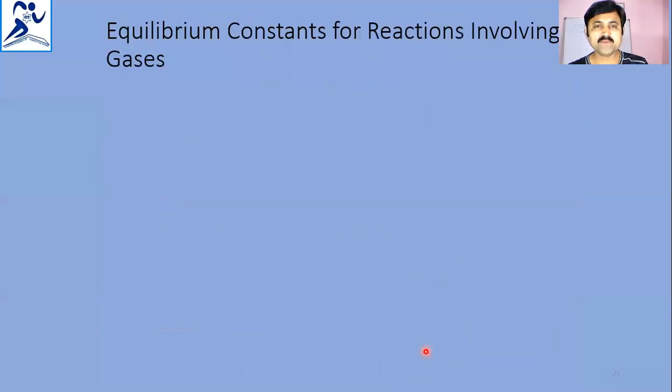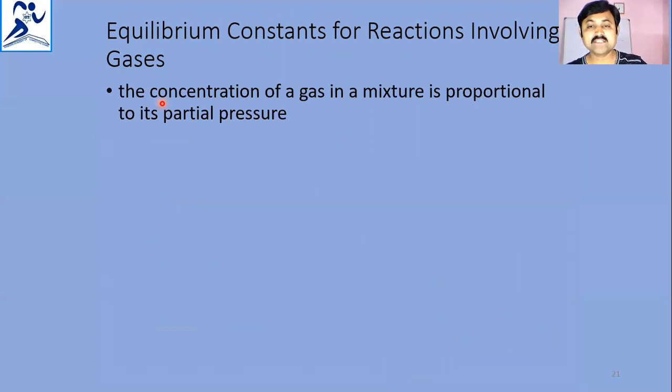Next, equilibrium constants for reactions involving gases. The concentration of a gas in a mixture is proportional to its partial pressure.